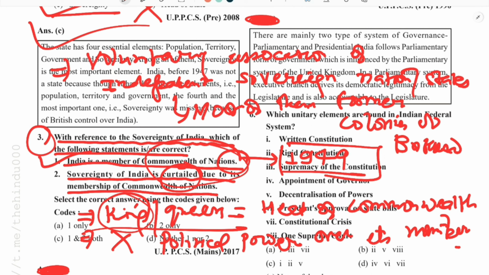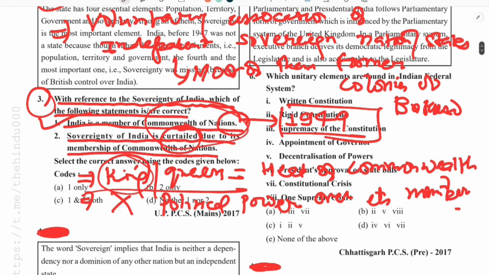There was a debate in the Constituent Assembly over India joining or being a part of this Commonwealth. Pandit Jawaharlal Nehru clearly said that this is basically an agreement by free will, and it can be terminated by free will. So there is not any kind of compulsion, and sovereignty is not hampered by joining this political organization. So this is a voluntary association. In this way we can say that the first is correct and the second is incorrect.